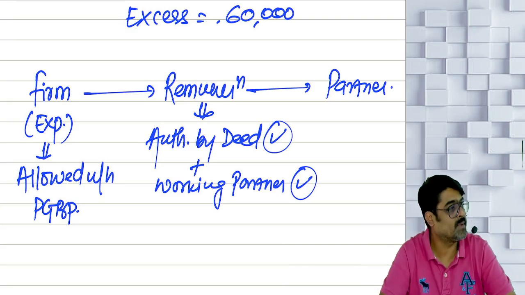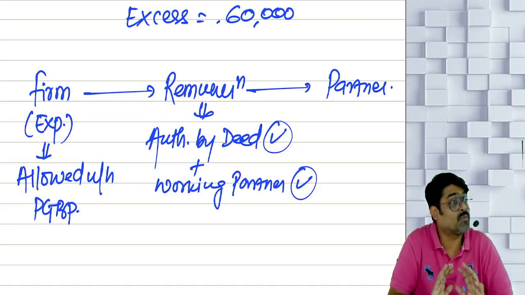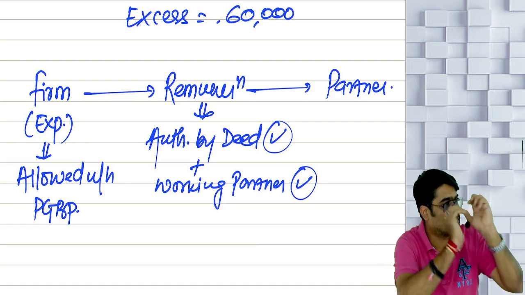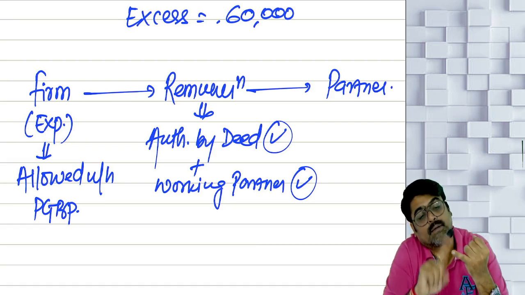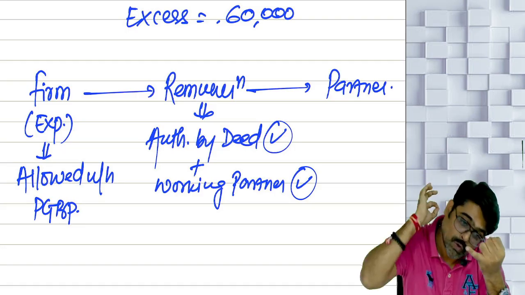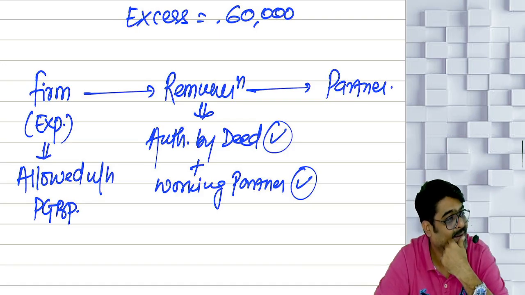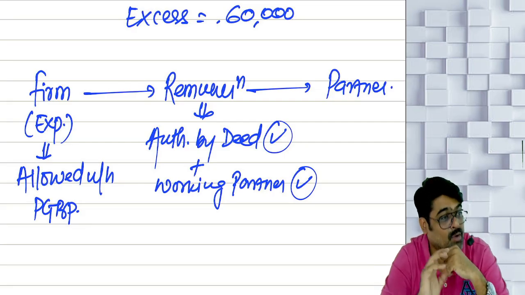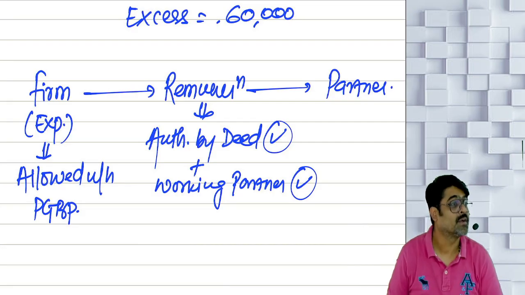The remuneration should be given for doing some work. And if he is a working partner, and for the work which he is doing you give him remuneration, only that remuneration we are going to allow. Meaning, first of all, remuneration must be authorized by the deed. Second, it must be paid to a working partner. Only then the remuneration will be allowed. But wait, the remuneration which you are paying to the working partner, authorized by the deed, can be any amount. Your deed can authorize any amount.